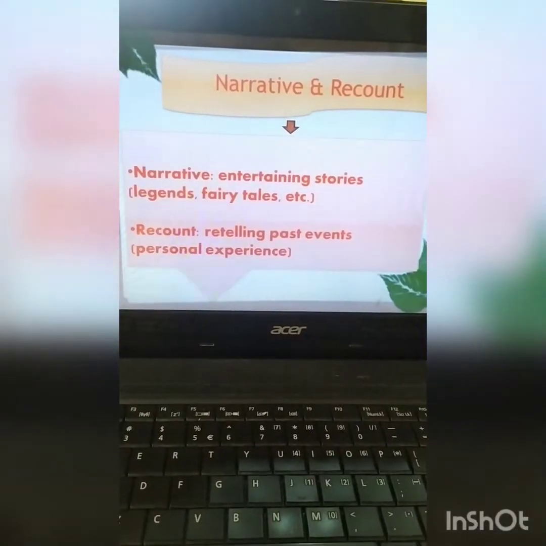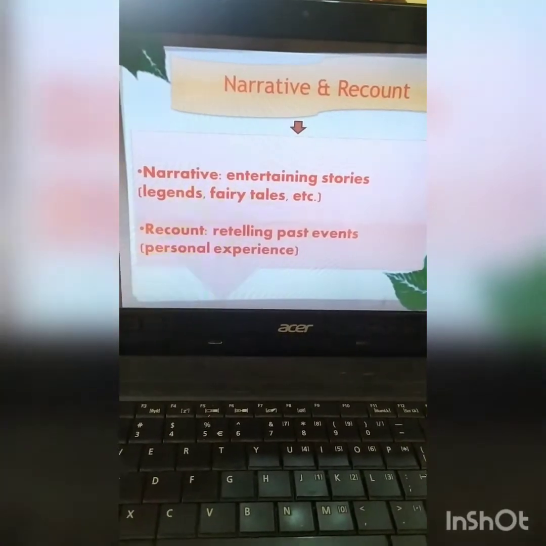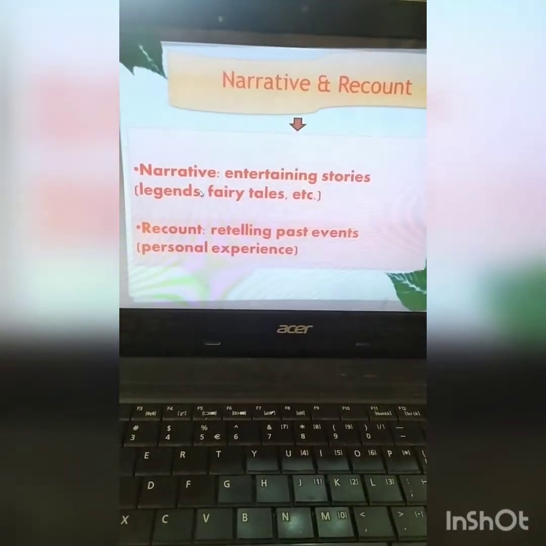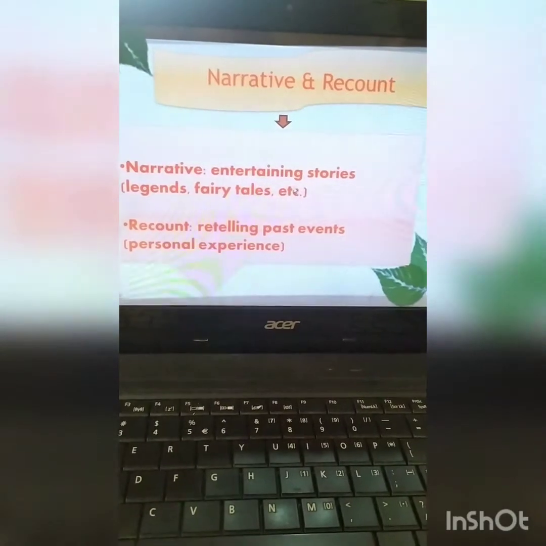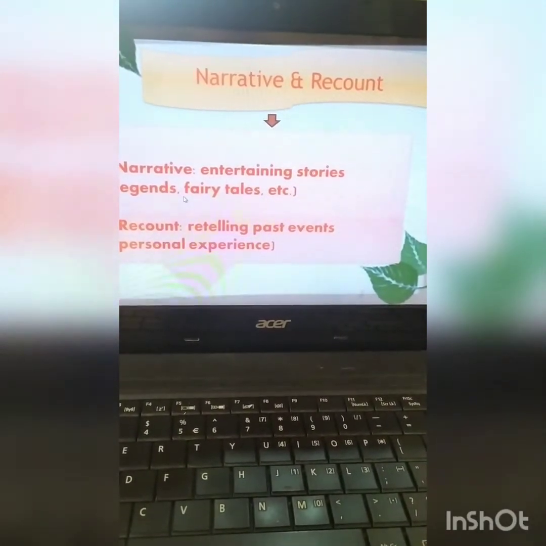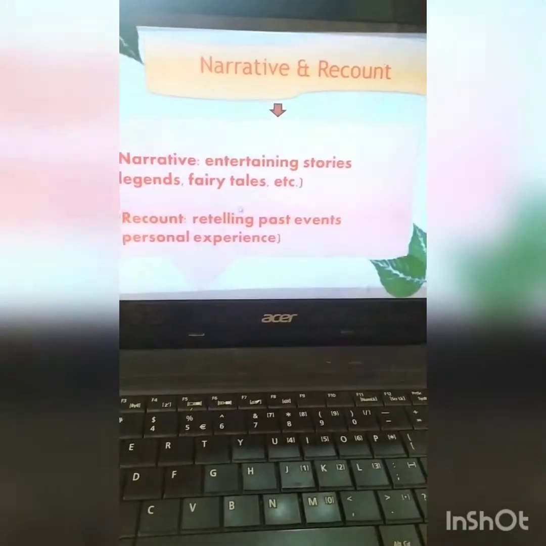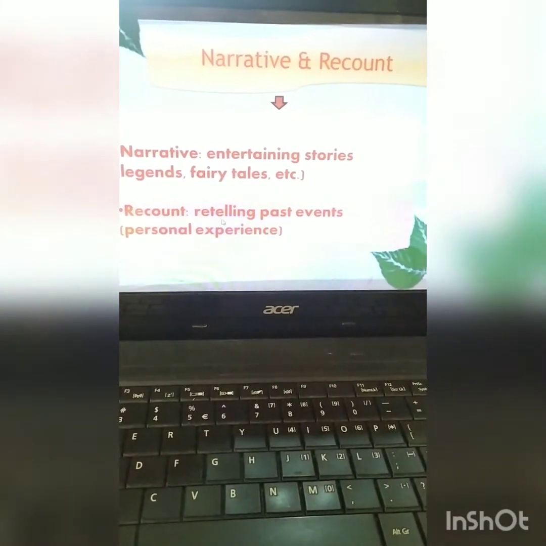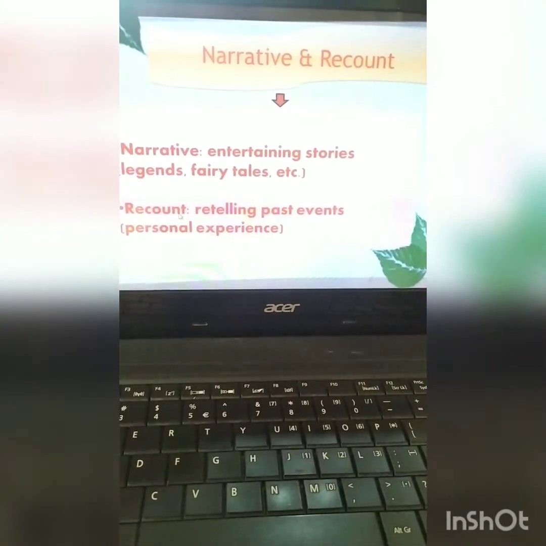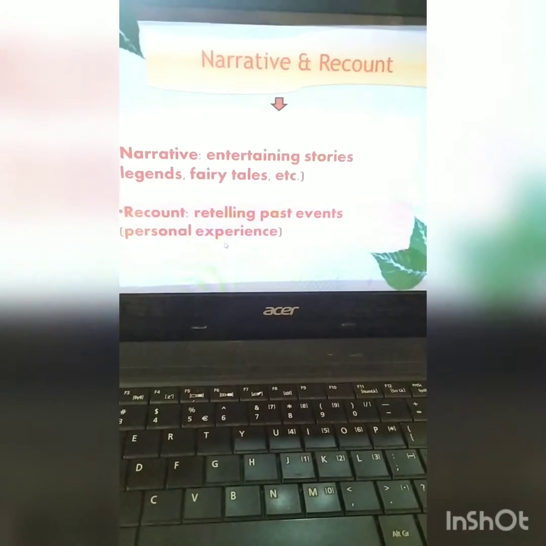Okay, so for further information, I'm going to show you the slide. Okay, just check it out. Okay, this is the material of narrative and recount text. Look at narrative. It is to entertain, with stories like legend, fairy tales, fable, etc. While recount text tells us about past events or someone's experience. Okay, next.